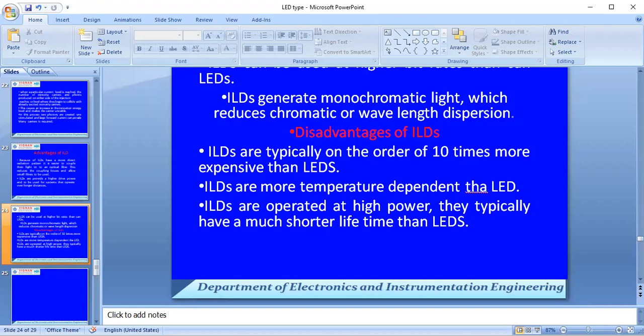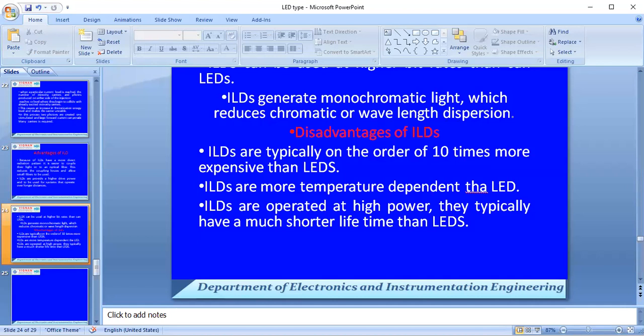These factors are heavily considered for the PIN diode also. The difference between the PN junction diode and the PIN diode is that an intrinsic active layer region is added in the junction of the PN diode, and whenever you give forward bias or reverse bias, electron and hole pair recombination will change the responsivity and lifetime of the PIN diode.